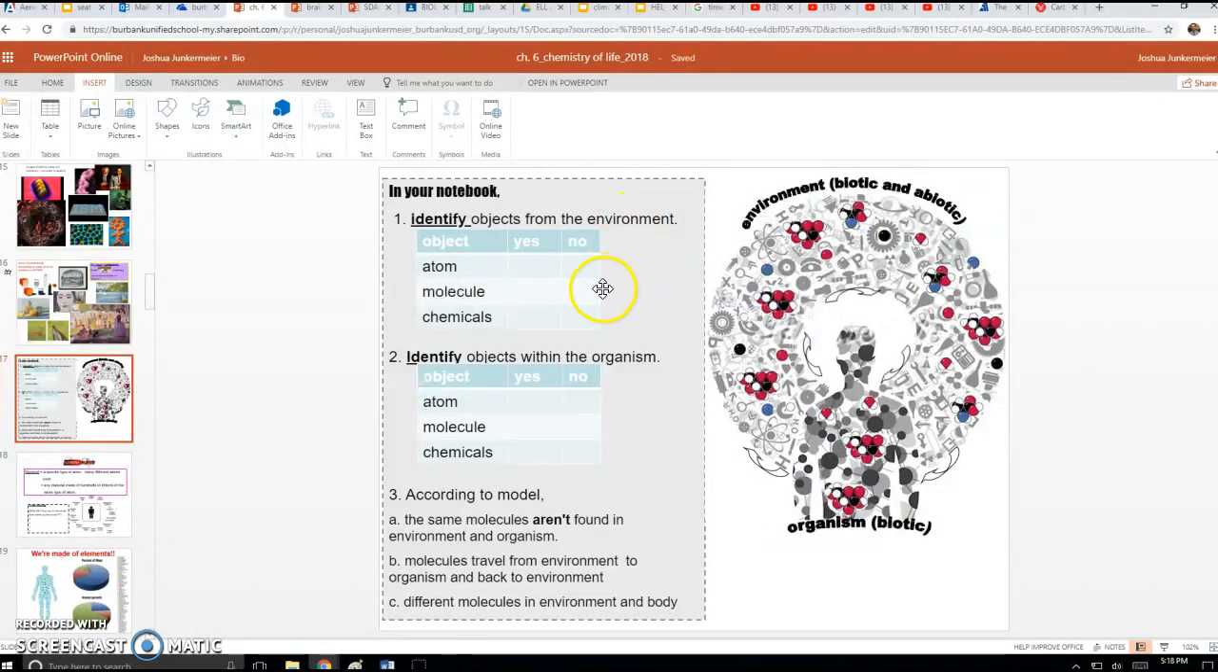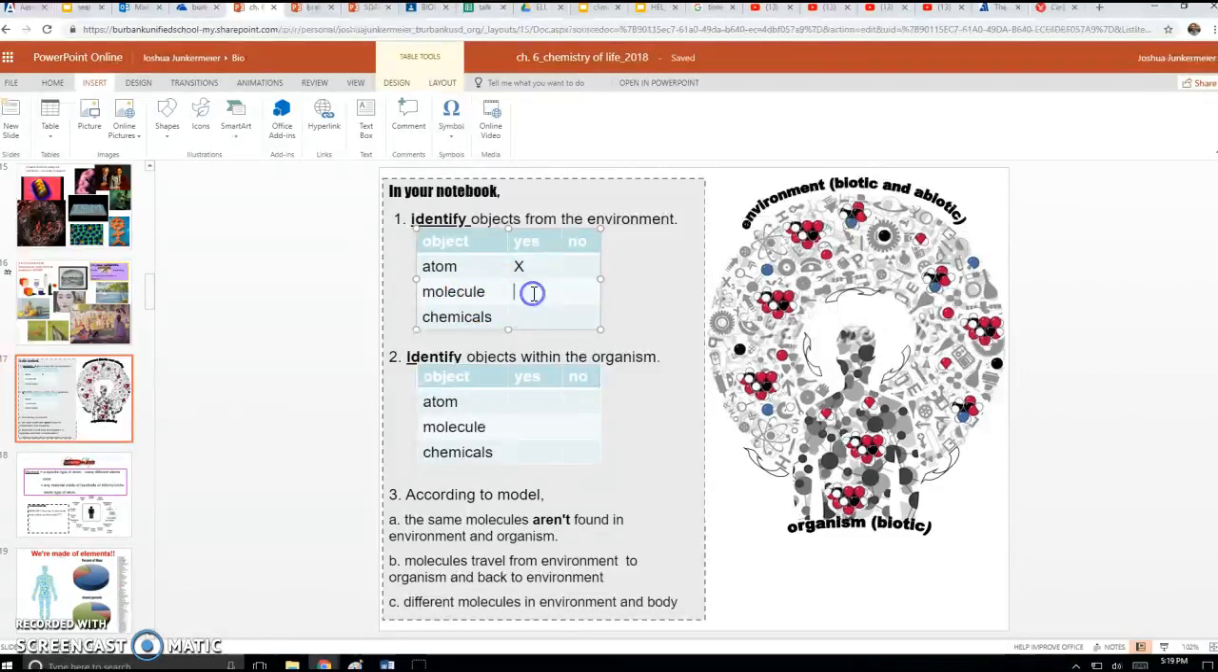So in your notes for slide 17, please create this table. In your notebook, write this table just like you see, and fill it out. So go ahead and pause the video. And then decide. It says identify objects from the environment. So look at the environment part here. So this is the environment. And decide, are there atoms in the environment? If there is, just go ahead and put a check mark. Yes, there is.